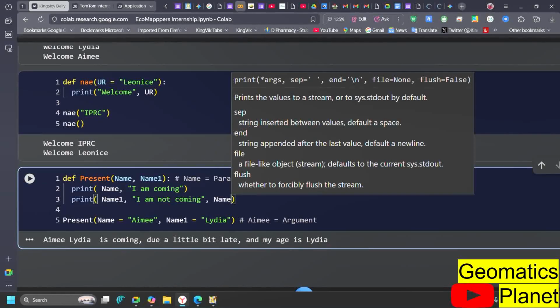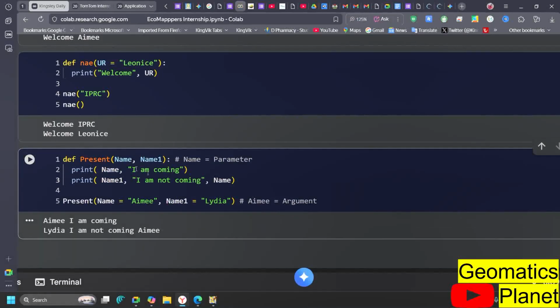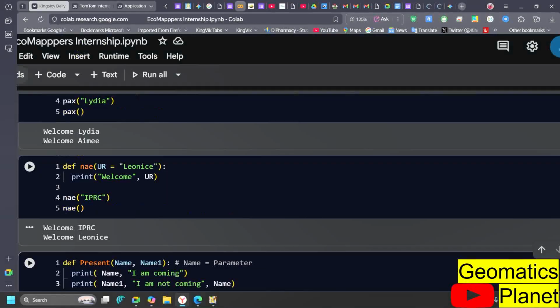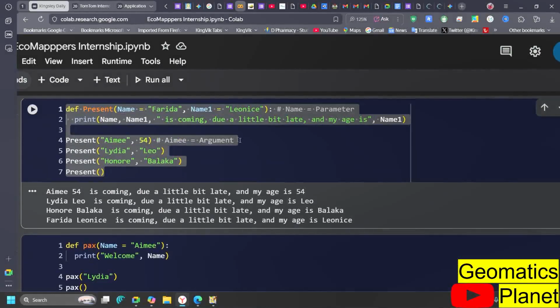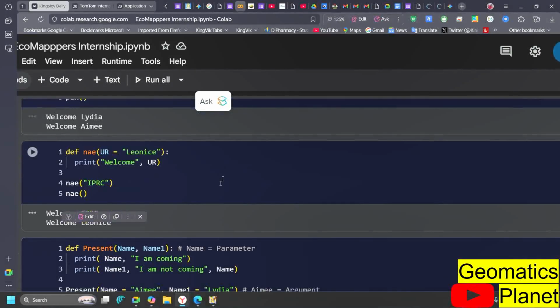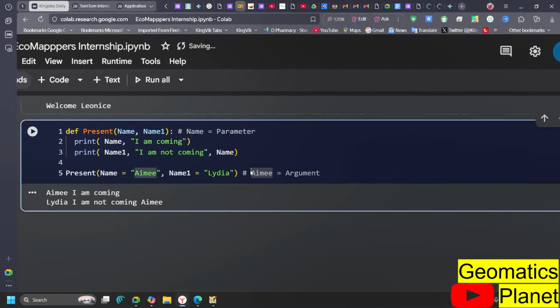Now what it means is that I am assigning it. You can see Lydia here. You can see I'm going this way: Lydia, I am coming, Ame. So this one I was putting it here. The first one we did here, where's my mouse? The one we put here, I am putting it here. But this one, I'm putting it here. So this is just a tricky thing that is inside there. You don't need to keep it in your head. The more you keep on working on it, the more you can always get it done.